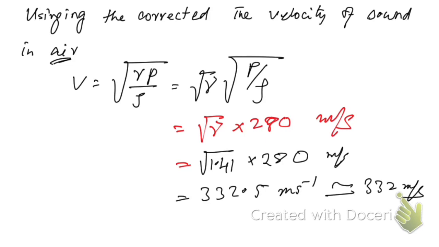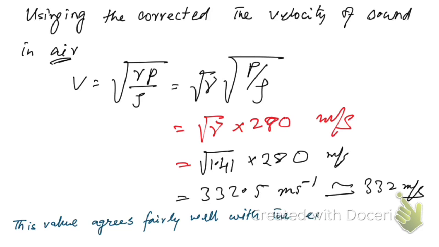So this value we can write here agrees fairly well with the experimental value of the velocity of sound in air, right?